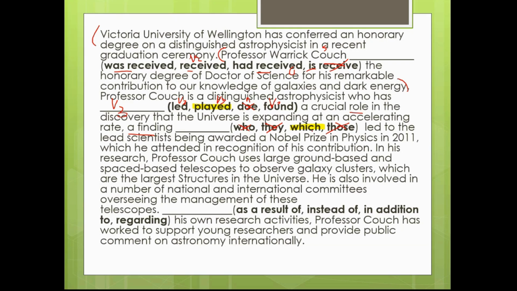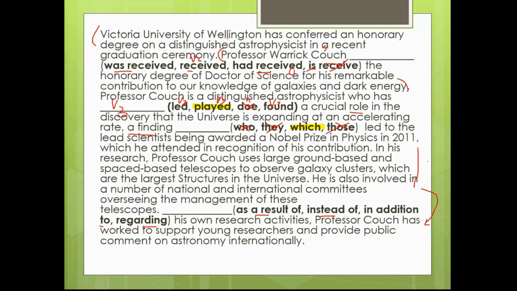Okay, and then here if you see as a result of, instead of, in addition to, regarding, we don't know here. These kind of introductory adverbs are there, we should know what they're saying. If they're talking about something, are they talking about its result, or are they saying instead of doing this, do this, or are they adding any information, or regarding something they're saying something. So we need to read through to solve this one.